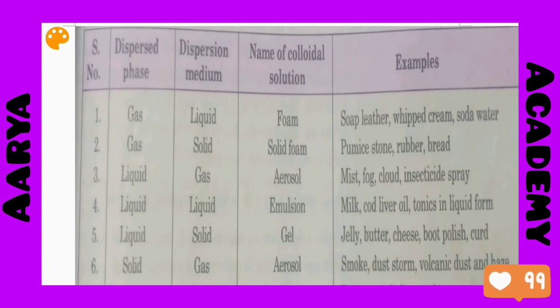Here it is written the dispersed phase, here the dispersion medium, the name of the colloidal solution, and here the examples are given. So first, the dispersed phase is gas and the dispersion medium is liquid. Now the name of the colloid is foam. Examples are soap lather, whipped cream, soda water.